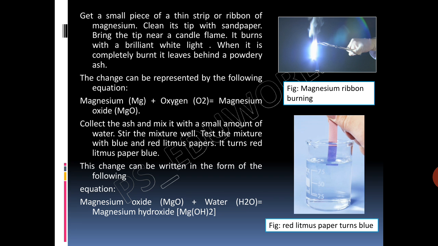You can conclude that magnesium on burning in air forms a new product, MgO. The change proceeds with the evolution of heat and light. The change is permanent and irreversible. MgO, when it reacts with water, forms magnesium hydroxide, Mg(OH)2, which is basic in nature. That is why it turns red litmus paper blue.